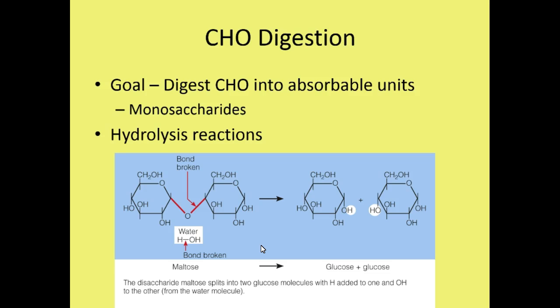In a hydrolysis reaction, a water molecule will donate a hydrogen to one of the monosaccharides and a hydroxyl group, or an oxygen and a hydrogen, to another monosaccharide. By making these donations, the monosaccharides are able to split apart, resulting in two separate monosaccharides, or two separate absorbable units. These hydrolysis reactions will occur anywhere in the GI tract where digestion occurs.